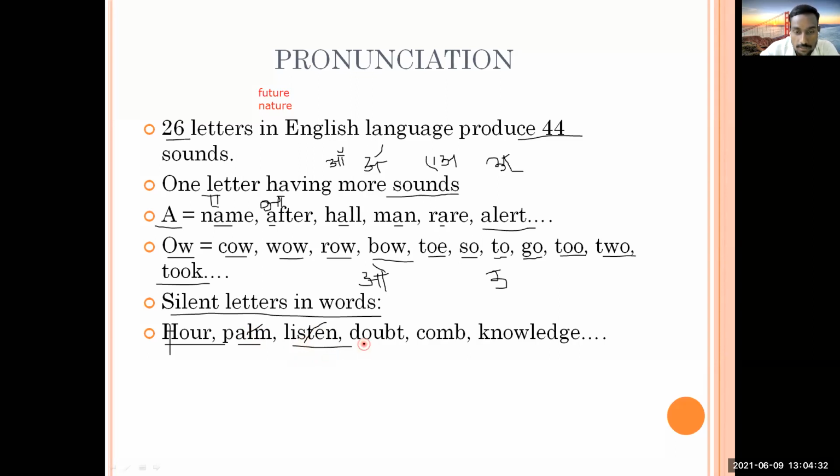Then what is this? Doubt. And which letter is silent? B is silent. So we do not pronounce the B, it's doubt. Okay. Then what is this next?